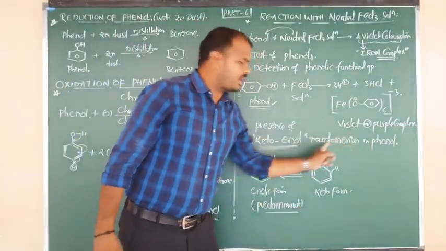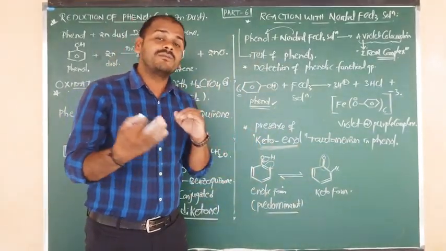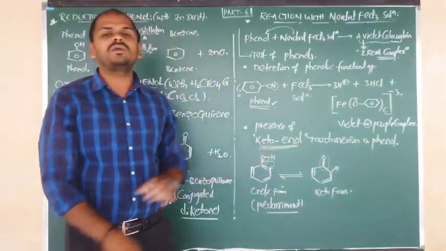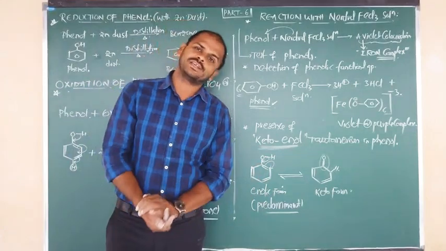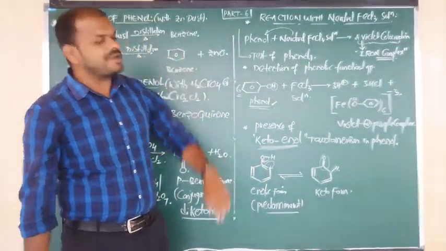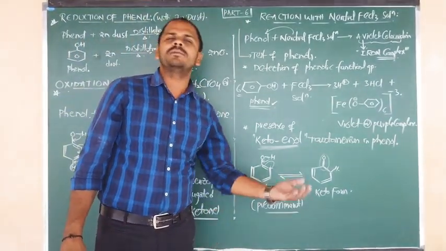So phenols are going to exhibit keto-enol tautomerism. It can exist in two forms, but which form is more predominant, stable and the major form? This is nothing but the enolic form, due to continuous conjugation and delocalization or resonance. So these are the very important topics regarding the properties of phenols. Let us see the remaining other properties.